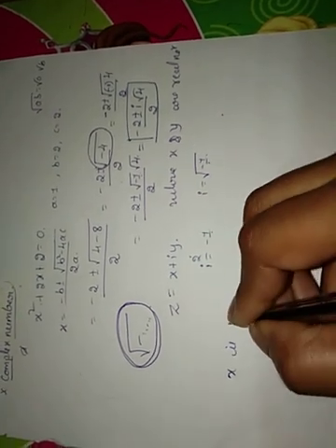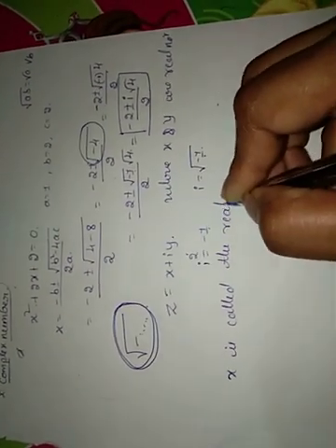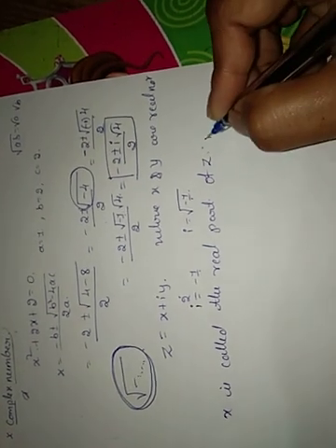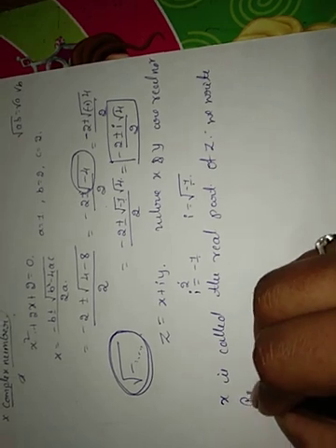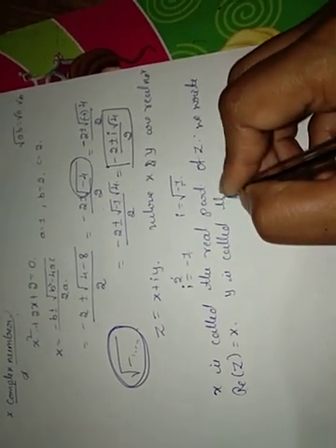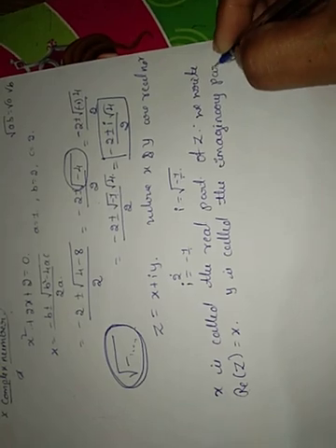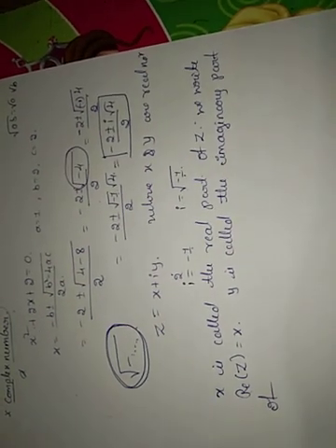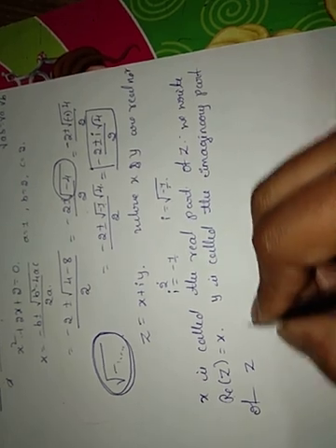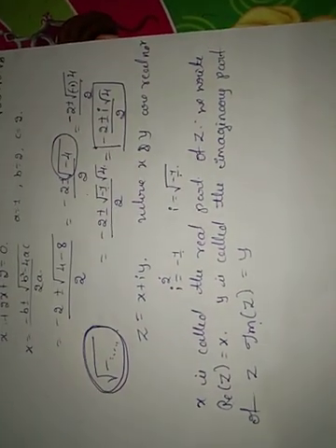Here x is called the real part of z, and we write it as Re of z equal to x, and y is called the imaginary part of z, which we write as Im of z.